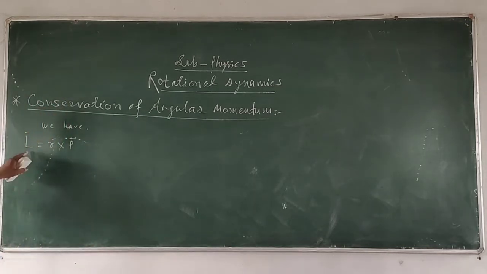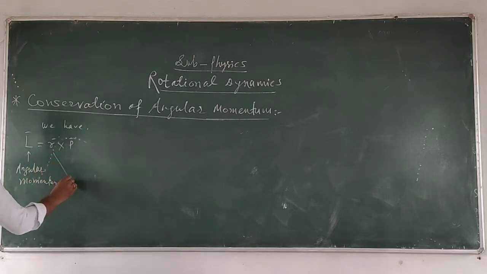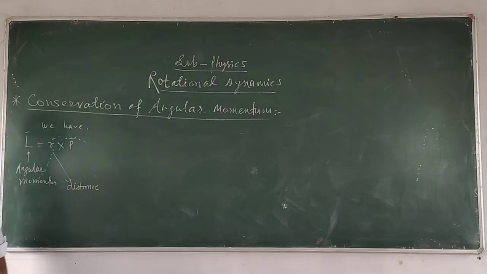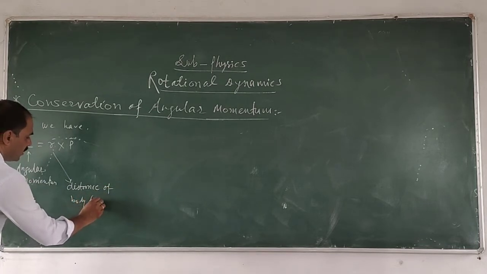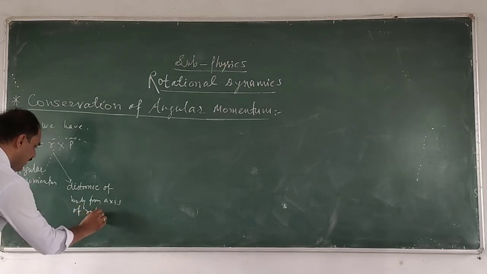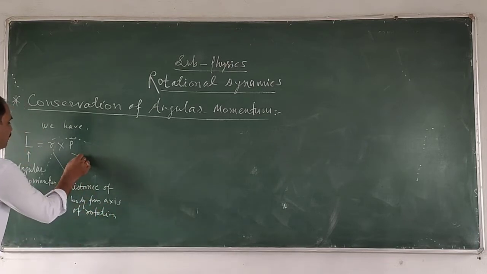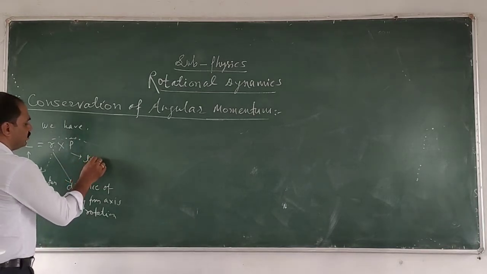This is called the angular momentum. Here r is the distance of the body from the axis of rotation, and p is the linear momentum.